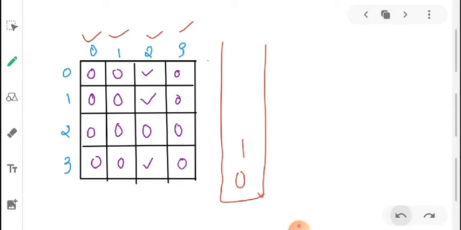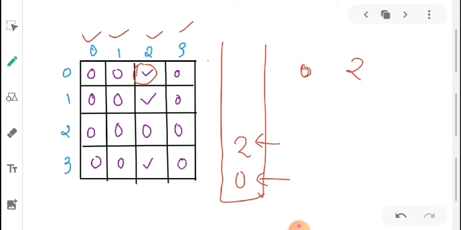Now our stack will look like this, 0 and 2. Again we'll take 2 elements, 0 and 2. Then we'll check if 0 knows 2 or not. So 0 knows 2, so we can say that 0 is not a celebrity here, because a celebrity is a person who knows nobody, but here 0 knows 2.